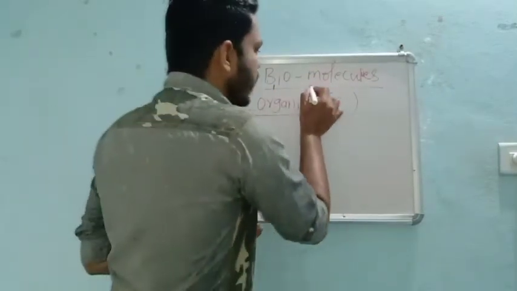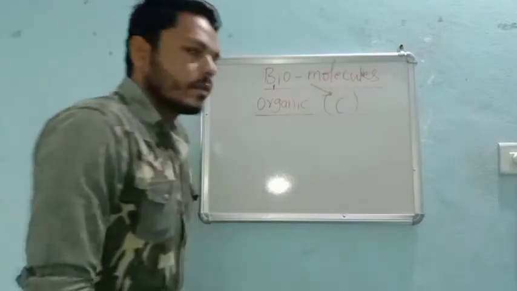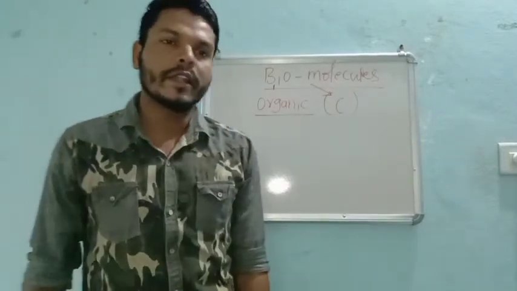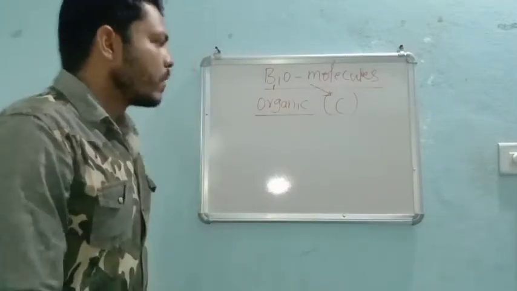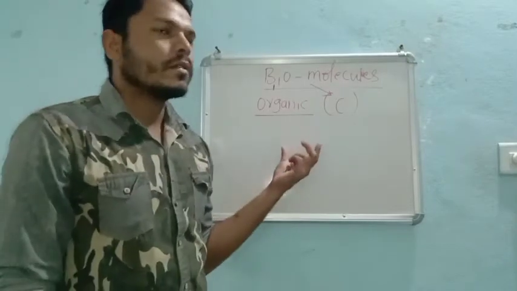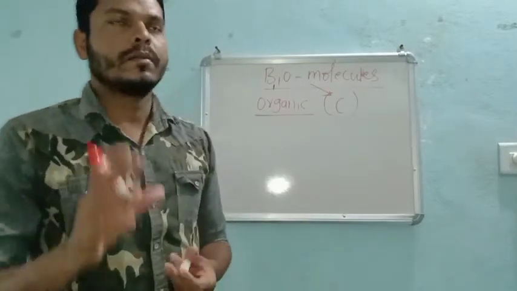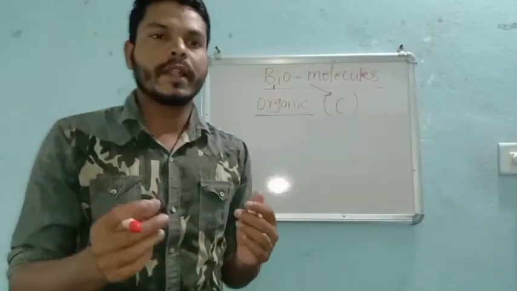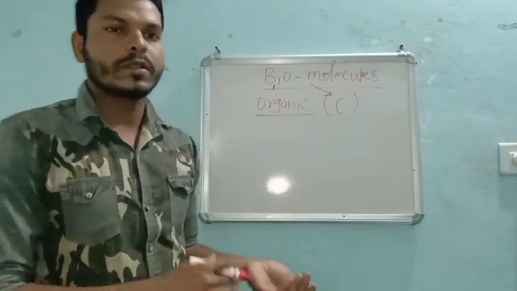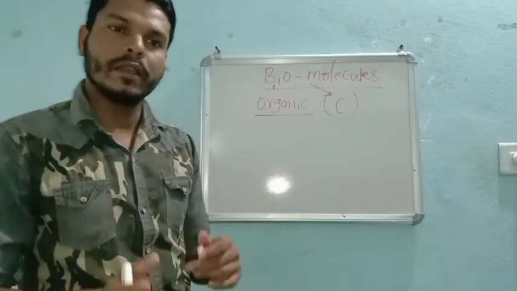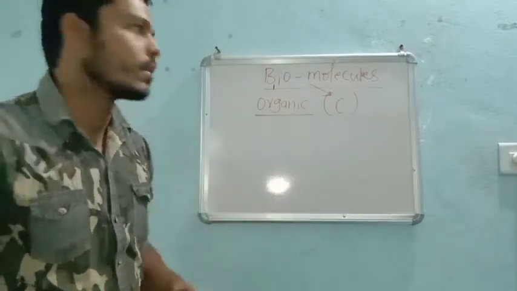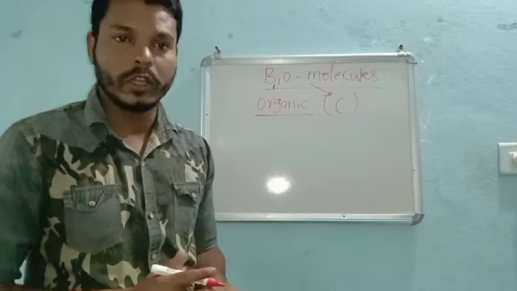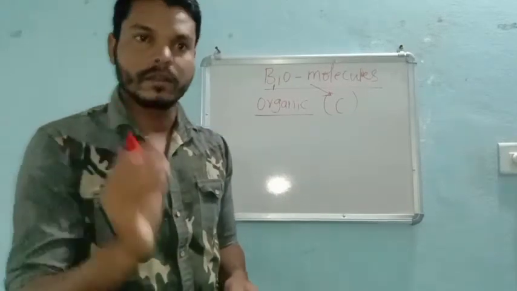Organic means we must concentrate on the carbon. Here we come across some definitions like optical activity, optically active compounds, chiral carbon atoms, which we come across in organic chemistry as well as in the case of biomolecules for your NEET and all.